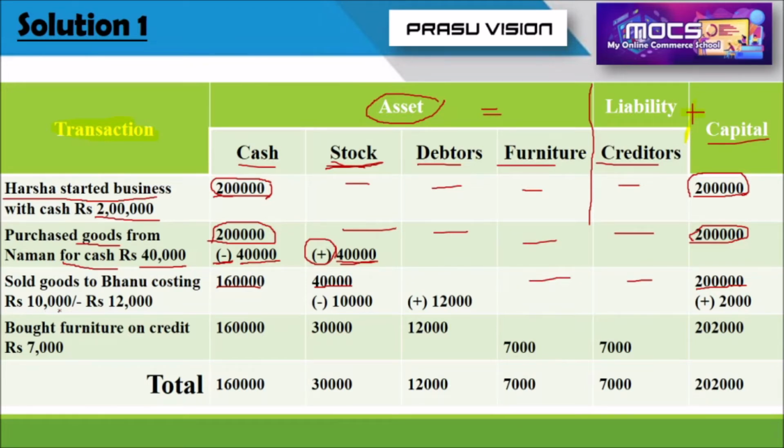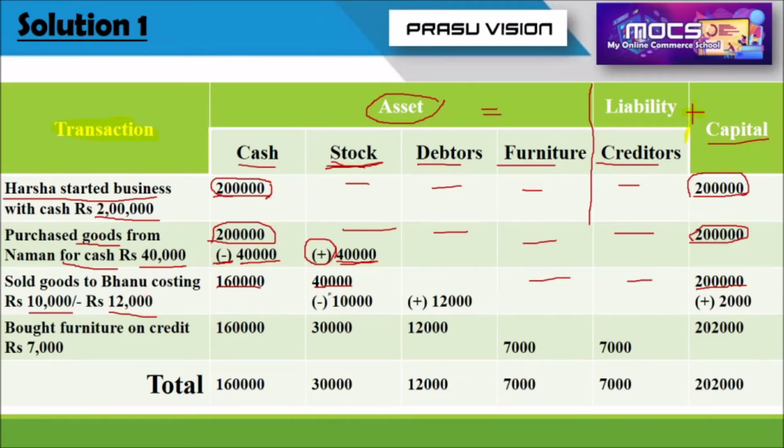The third transaction is sold goods to Banu costing rupees 10,000 for 12,000. Sold goods to Banu. Actually, it is a credit transaction because it is not for cash. If it is mentioned like sold goods to Banu for cash, we will treat it as a cash transaction. But it is not mentioned. So we can take sold goods to Banu costing 10,000 for rupees 12,000 as a credit transaction.